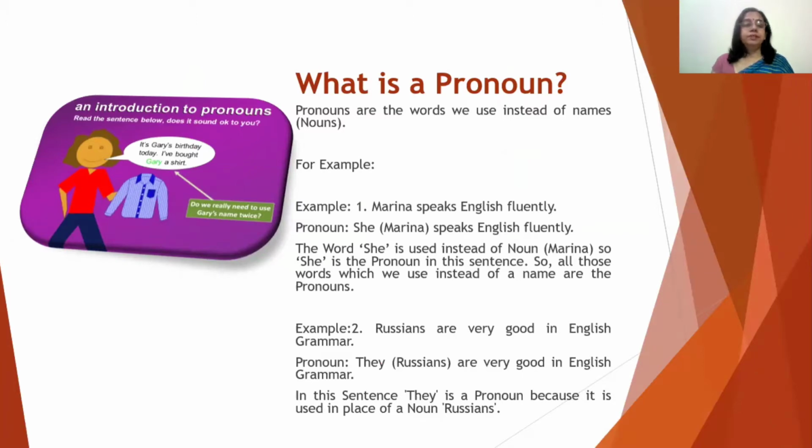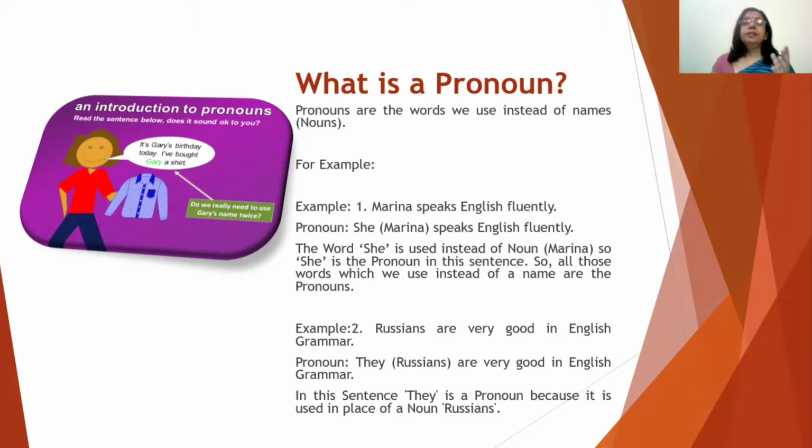So, let us look at the sentence here. She speaks English fluently. Now, in the second sentence, I have used the word she in place of Marina. So she is the pronoun in this sentence. All those words which we use instead of a name are called pronouns.